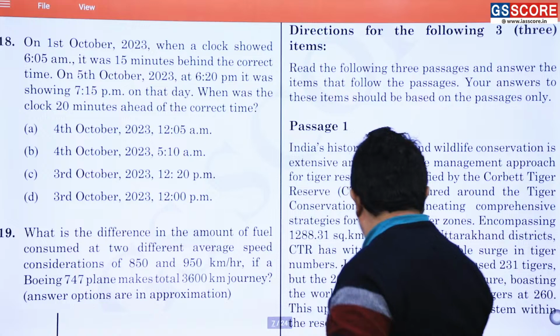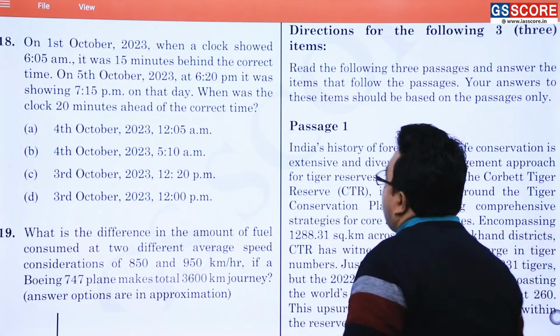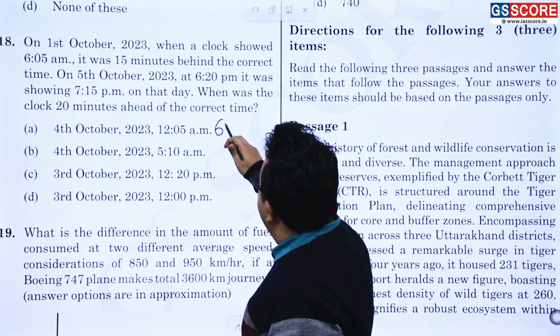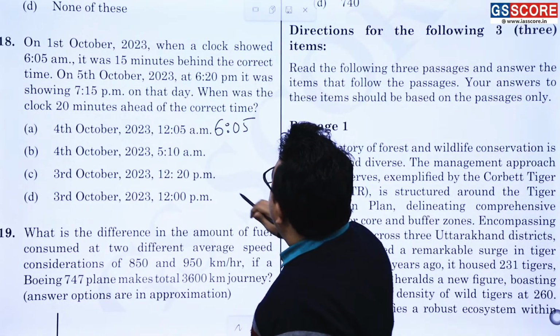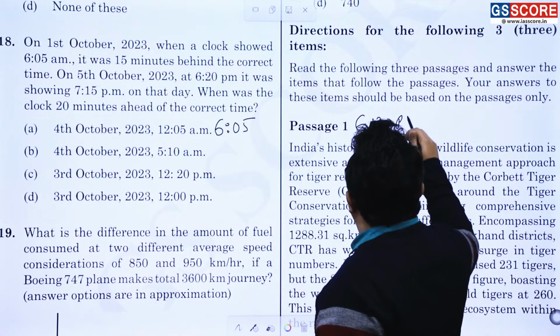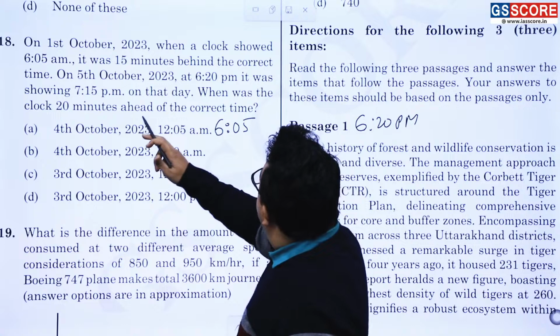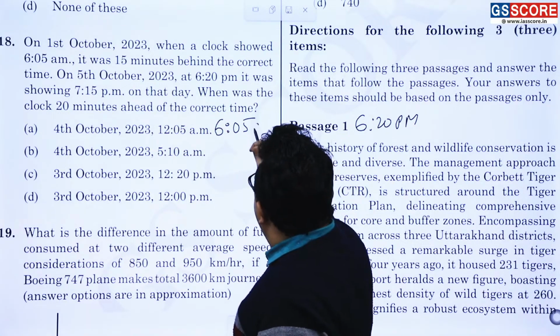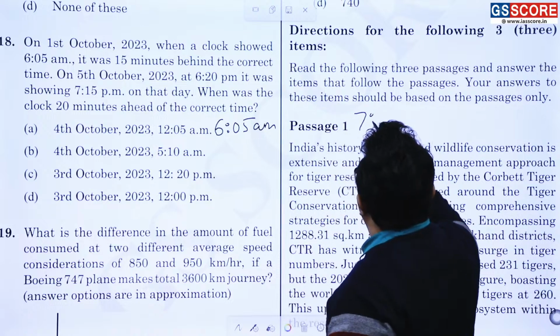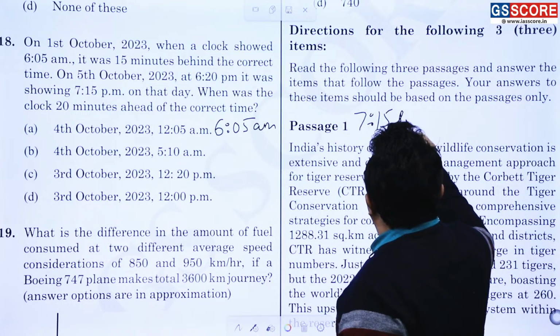So the scenario is quite simple. Here 6:05 and here 6:20 pm. Exactly, the clock showed 6:05 am and here the clock is showing exactly 7:15 pm.